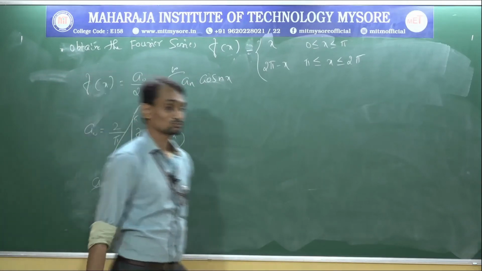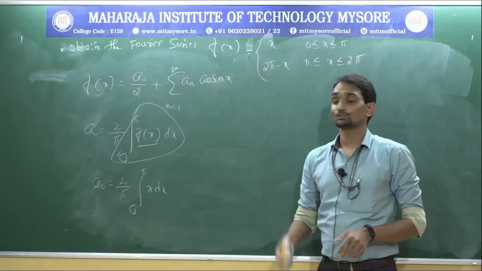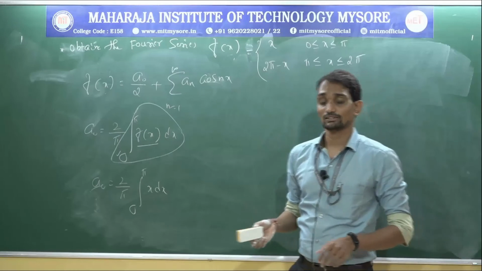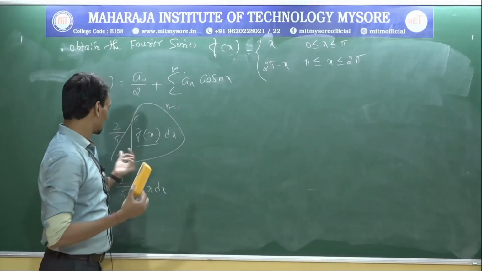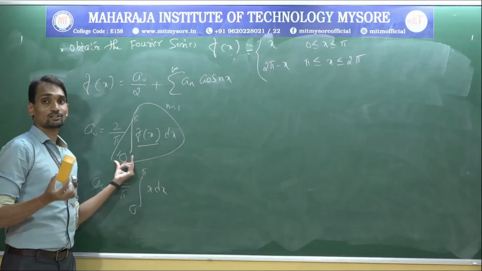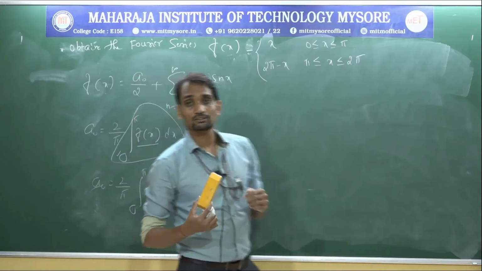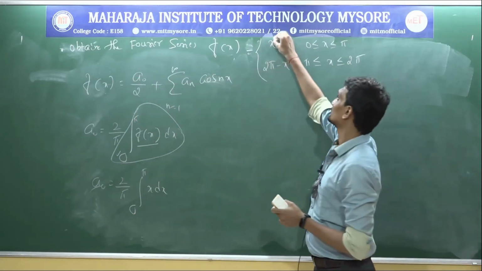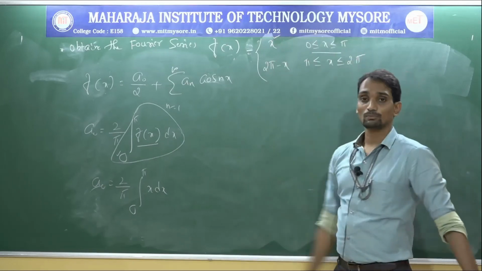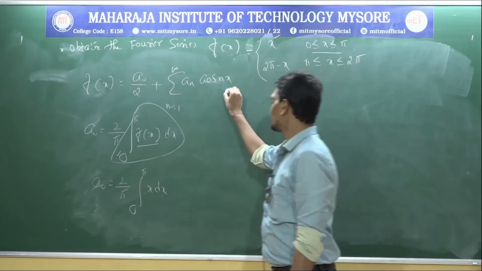Once again I will repeat, this is the formula written here. We need to write the f of x value, but f of x is divided into two values, x and 2 pi minus x. In that case, we need to see the integration limits. 0 to pi means x, so we substitute the x value.